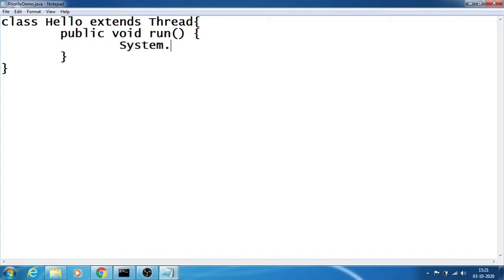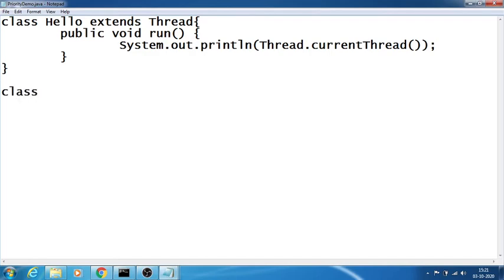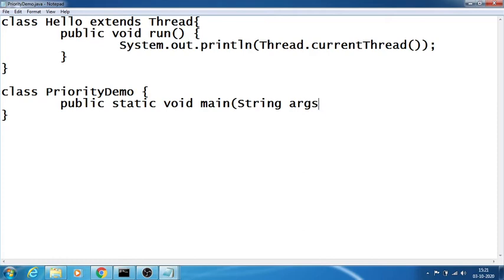So simply System.out.println, and I just show you, Thread.currentThread. Now my main class is class PriorityDemo, and I create a main method in this class, public static void main, String args.